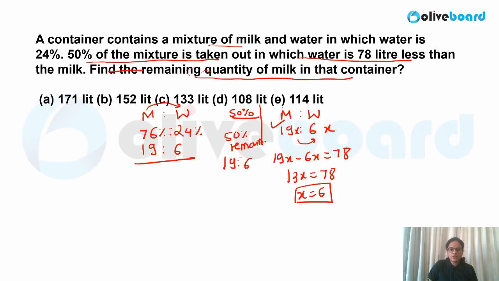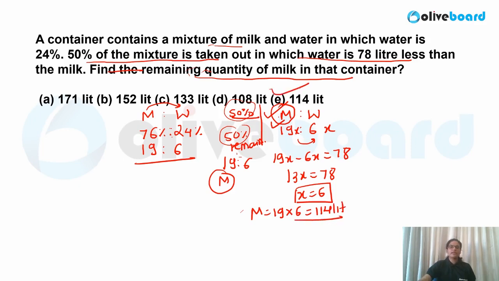So can I say that whatever milk is present over here, the same milk will be present in this remaining part as well. Okay, so even if you calculate milk in this case, the same milk will be present here also, because both of the quantities are 50-50% plus the ratio is also the same. So what will be your milk content? That is nothing but 19 into 6, that is 114 liters. So that is my answer. Option E would be the correct answer in this case. I hope it is clear.